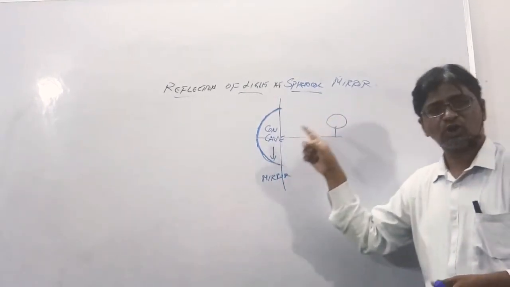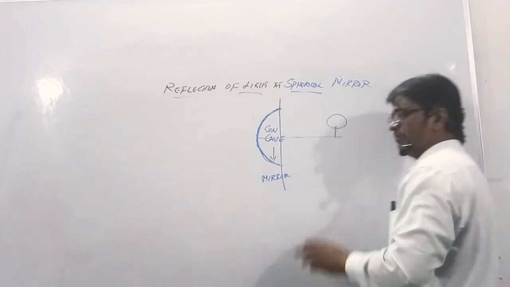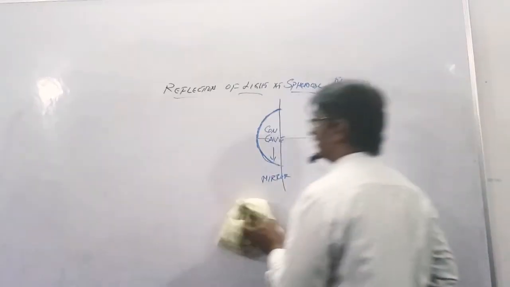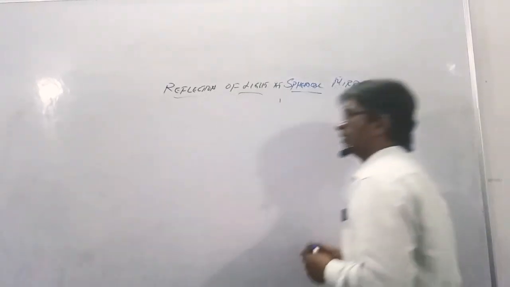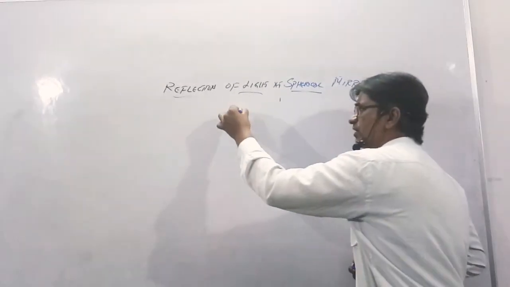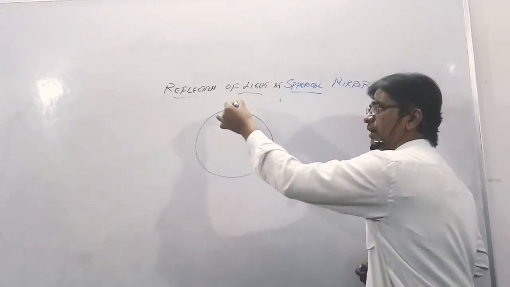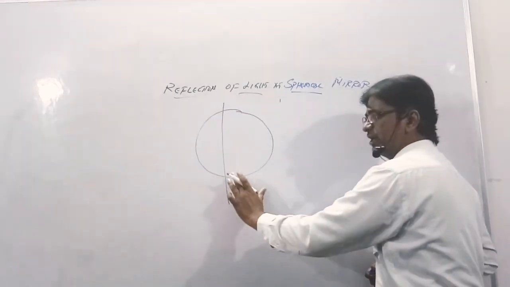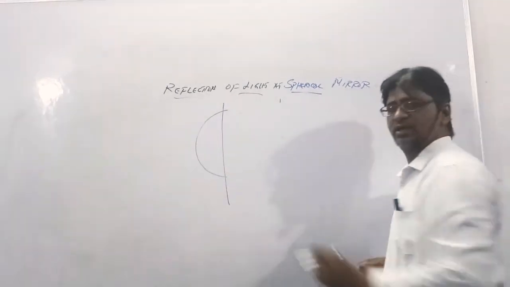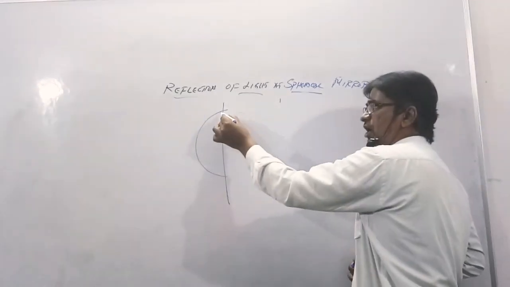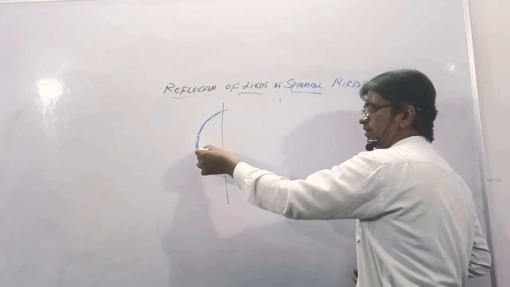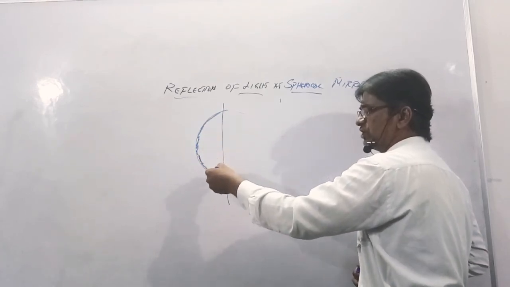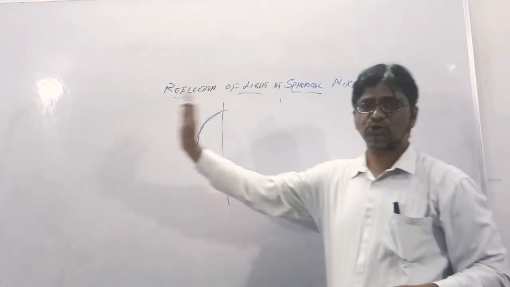This is about the concave mirror. Next thing is, imagine again. Let us take one more spherical mirror. Cut a portion of this and remove the portion. Then paint it on the inner side. Now, where is the reflection portion? If you want to see, the external portion is the reflection portion.